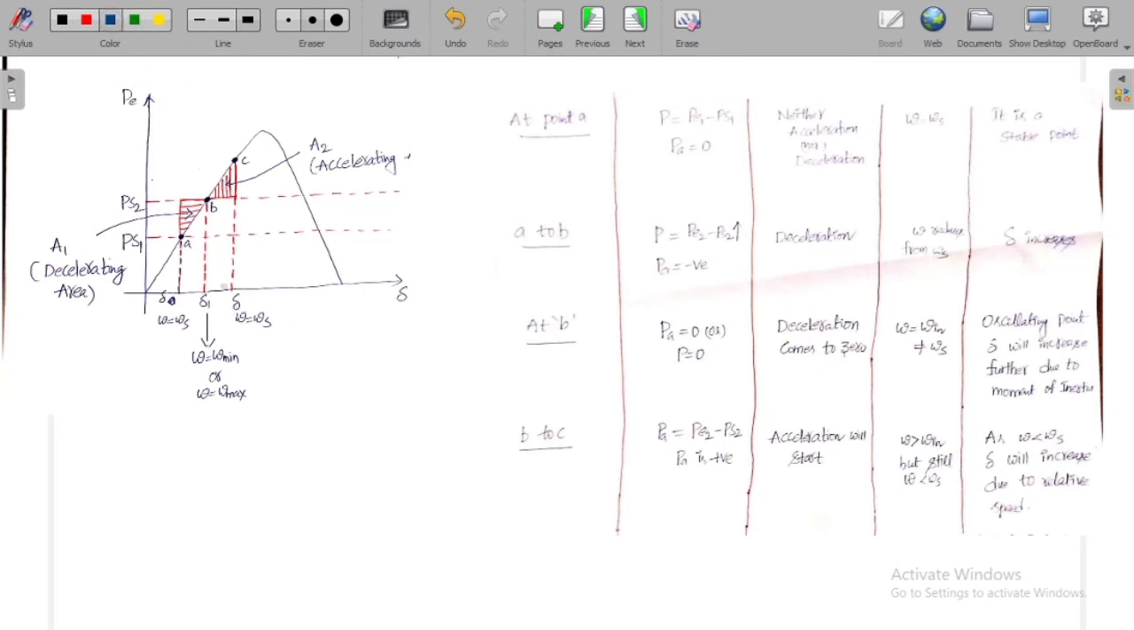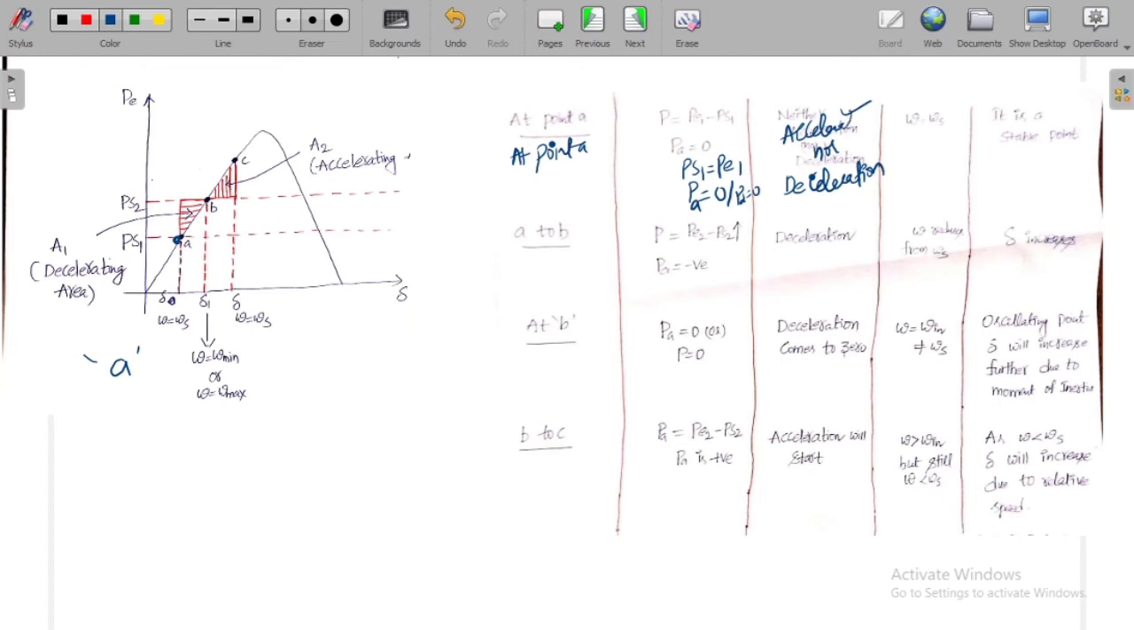Now if you observe, this is the point A. At A, the shaft power as well as the electric power are the same. So this is the stable operating point. That is what I have written here. So at point A, PS1 is equal to PE1, shaft power is equal to electric power. So the net power is equal to 0, whether accelerating power or decelerating power. So you will have neither acceleration nor deceleration.